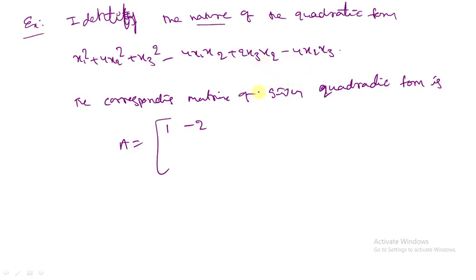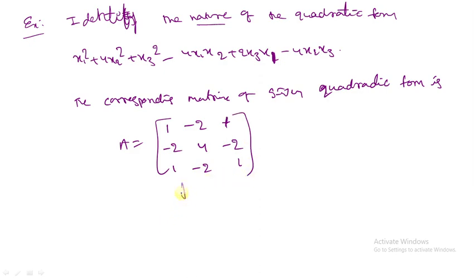So this one, x2 x3, x2; we are writing x1 x2 and x3 x1. x3 x1 is minus 1, this is minus 2, x2 x3 is minus 2, minus 2, 1. This is the matrix.